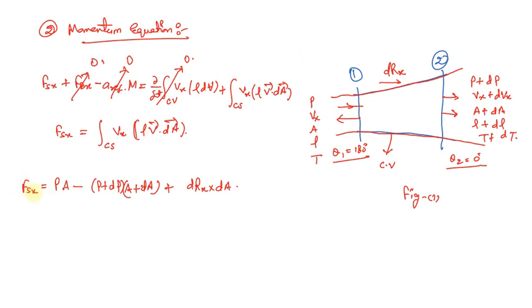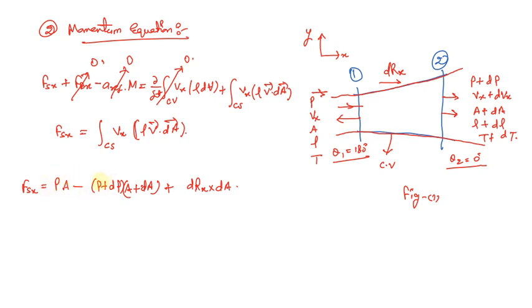So the surface force will be P into A, as P is in the positive direction, in the direction of the assumed x-axis, so this term is going to be positive.